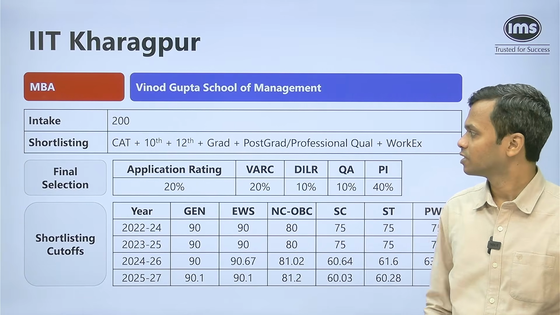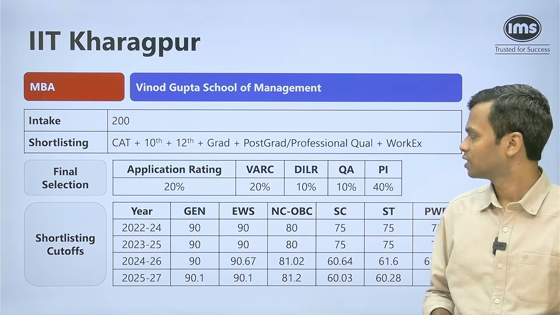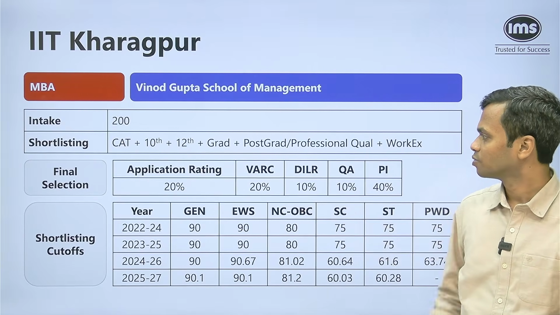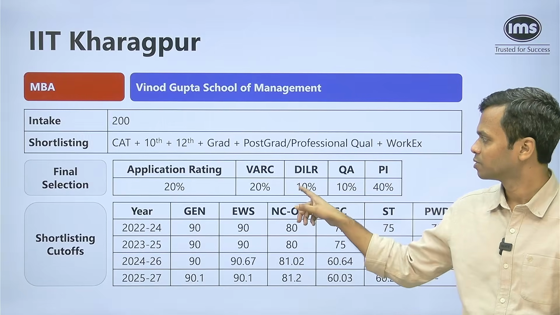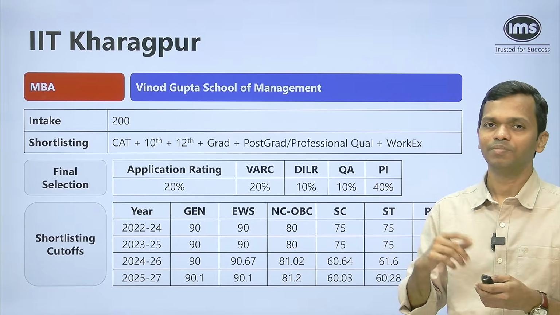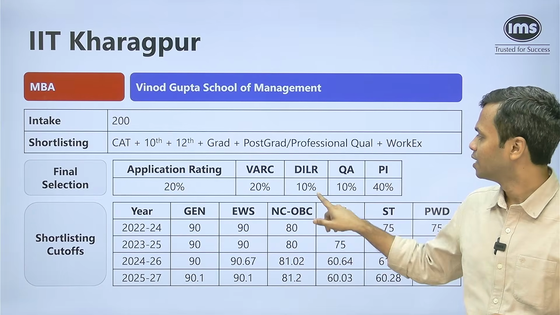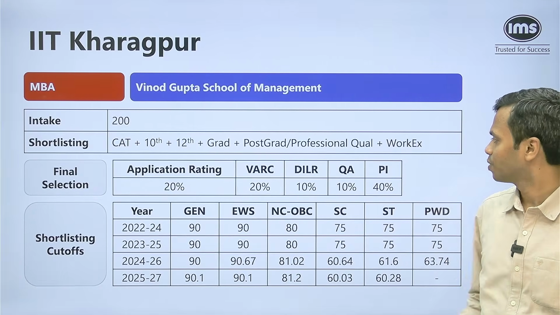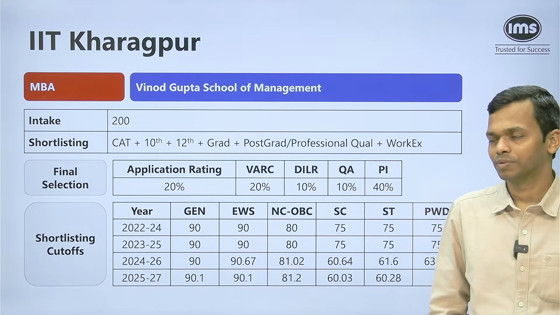The final selection weightage is 20% on the application rating. CAT is pretty dominant here, so you are going to have 40% there, with split as 20% on VRC. So if you have a higher VRC score, makes sense to apply to IIT Kharagpur. 10% each for DLR and QA, and then PI becomes 40%.